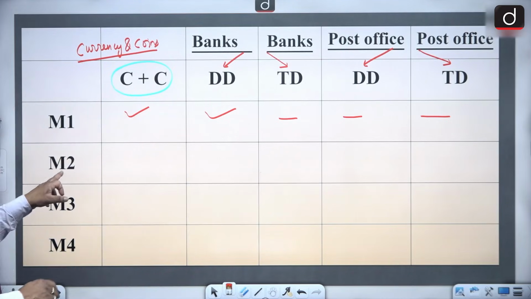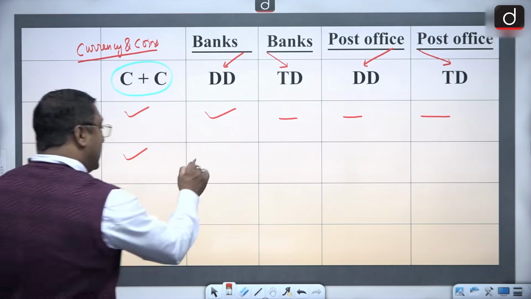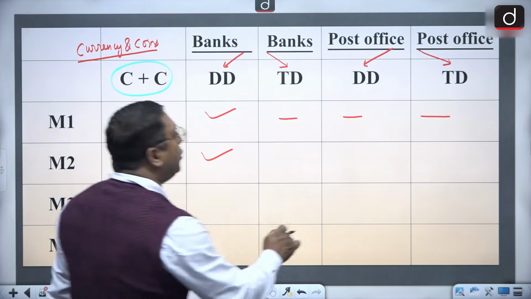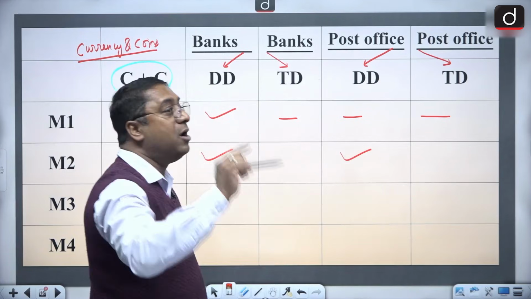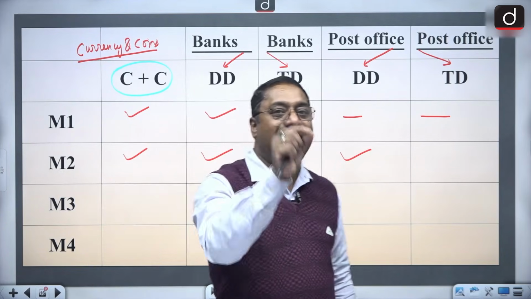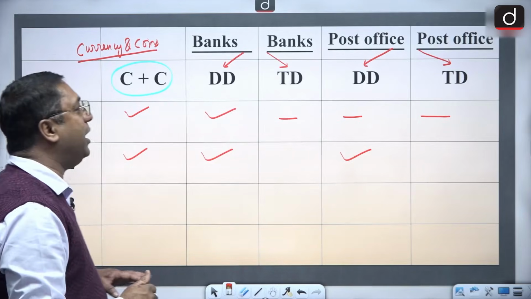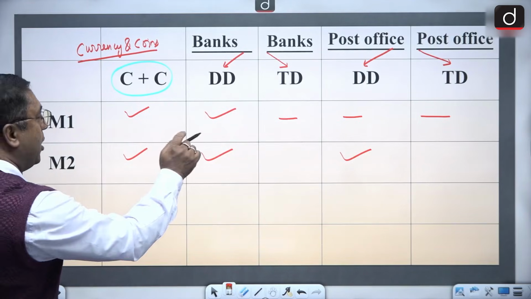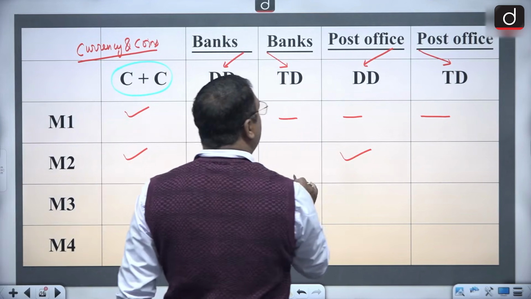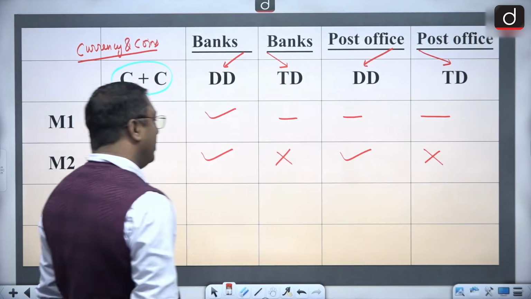Okay? Then comes M2. Now in M2, CC will be there. The demand deposits which are held by the commercial bank will be there. And also it will include the demand deposits with the post office. That is, whatever are the deposits by the public in the post office, they will also be included in this particular M2. So M2 has now an addition of what? The demand deposits with the post office. So these two are not there.